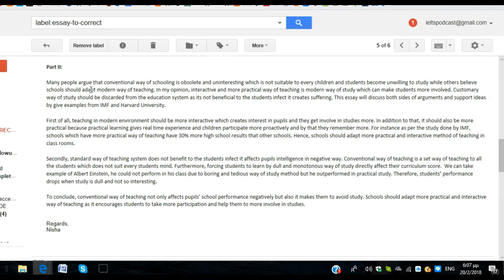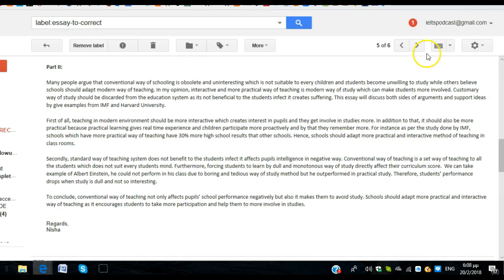So if you're not sure of the difference between these 2 words, adopt versus adapt, check them out online. So should adopt a modern way of teaching. In my opinion, an interactive and more practical way of teaching is a modern way of study, which can make students more involved.